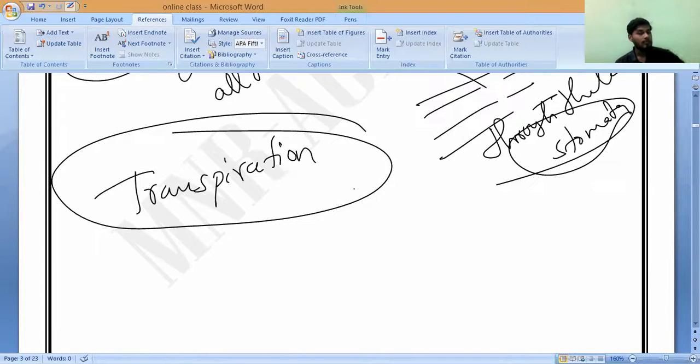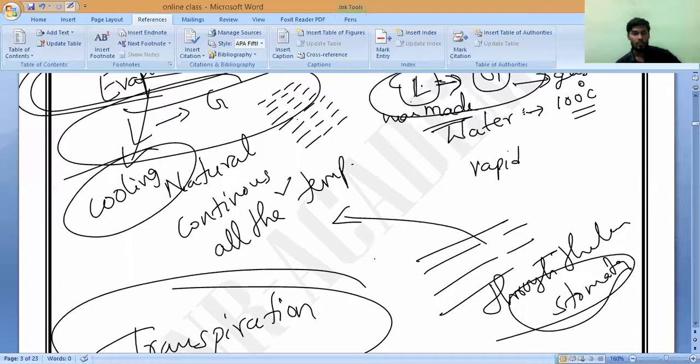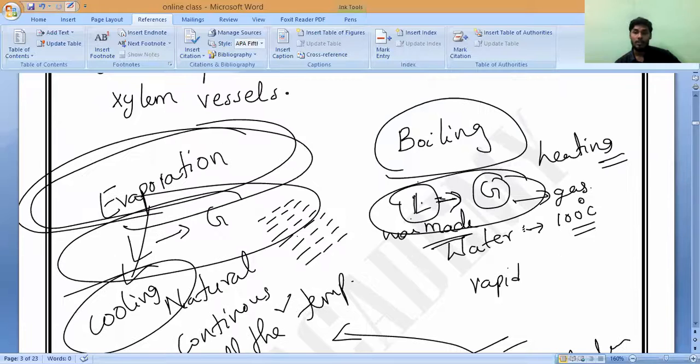Is it clear? Yes, the water in an earthen pot becomes cool because of the process of evaporation only. Correct or not? So evaporation leaves a cooling effect, like transpiration also, but boiling is different; it takes place only at a particular temperature. That is the difference. That is why transpiration occurs everywhere.